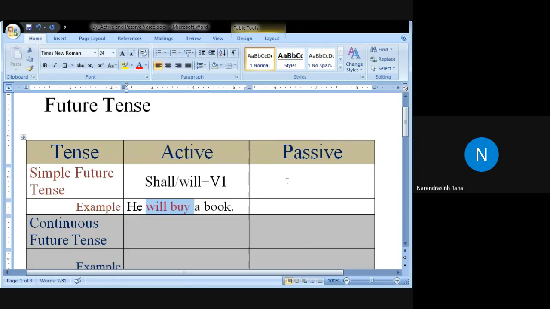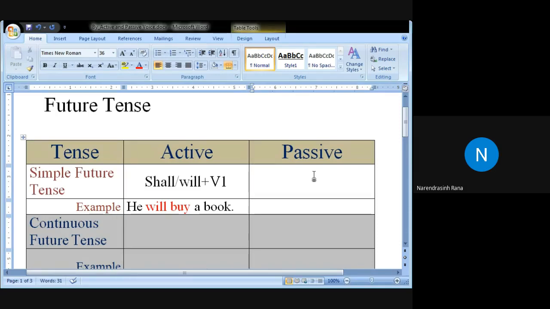Okay, now in the simple future tense what would be the form of passive voice? Will, shall plus be plus V3. Okay, others. Yes, Nawaz Khan, very good.